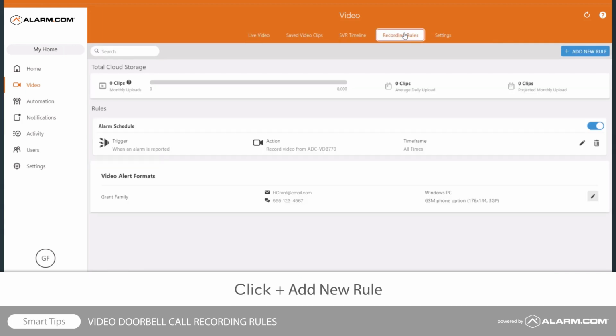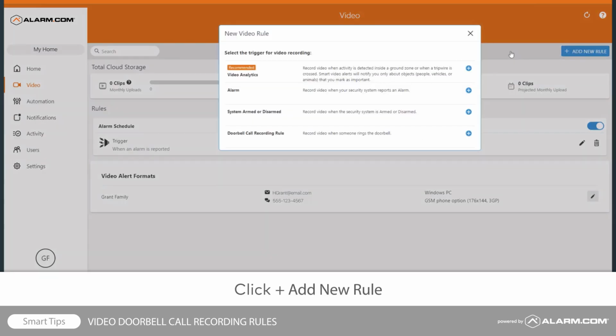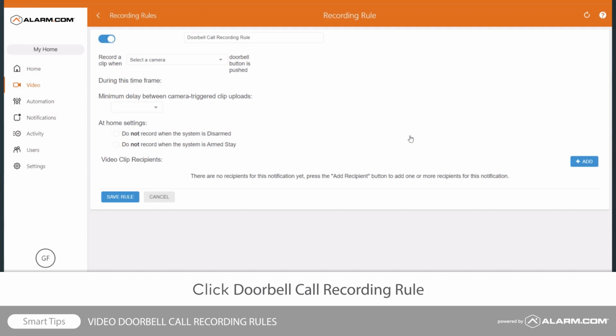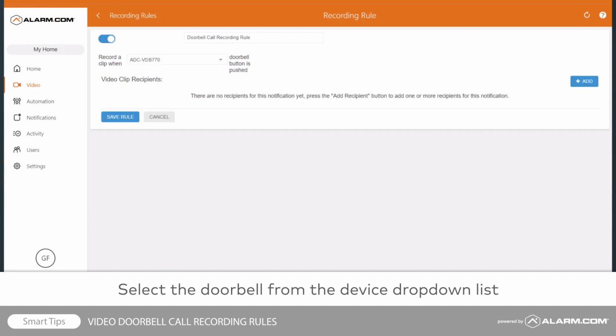Click Add New Rule. From the list of new video rule options, click Doorbell Call Recording Rule. Using the Select a Camera drop-down menu, select your video doorbell. Click Add to choose who should receive the video clip recording notification and how it will be delivered.